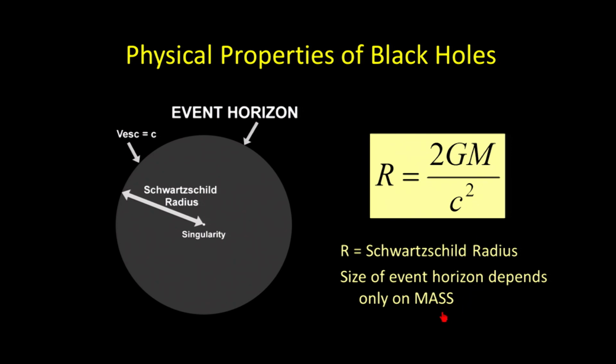So if you have an object of greater mass become a black hole, its event horizon will be larger, or the distance from the black hole to the event horizon is larger. So the size of the event horizon scales with the mass of the black hole. Larger mass black holes have bigger event horizons. Now that's a critical idea that becomes a big part of the whole concept of black holes, and we'll return to that in just a bit.